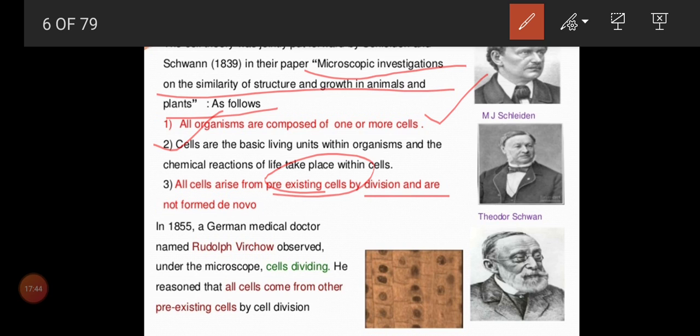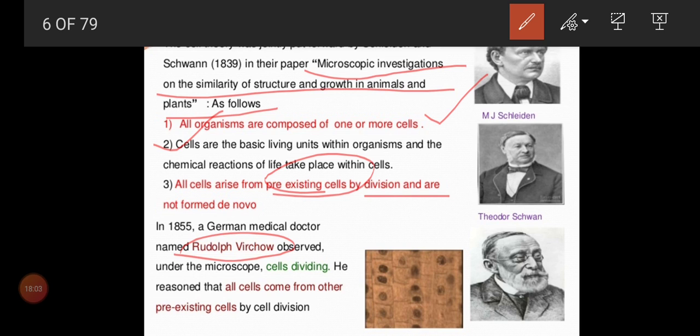And coming to the next level, in 1859, a German medical doctor called Rudolf Virchow gave a revised cell theory. Rudolf Virchow. All this is very important for your competitive exams. Rudolf Virchow gave a revised cell theory.